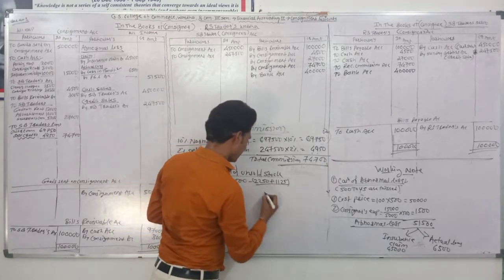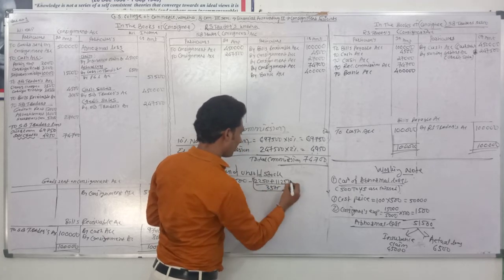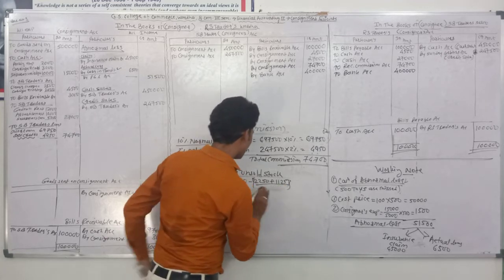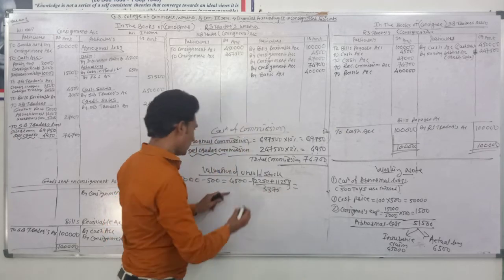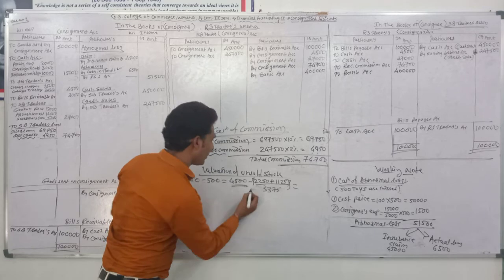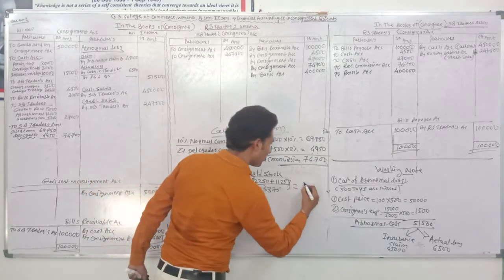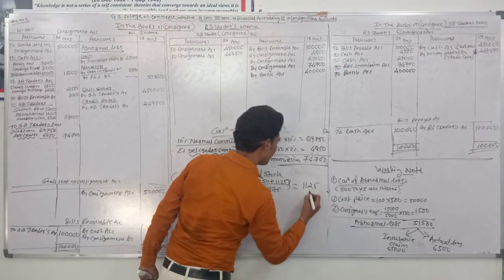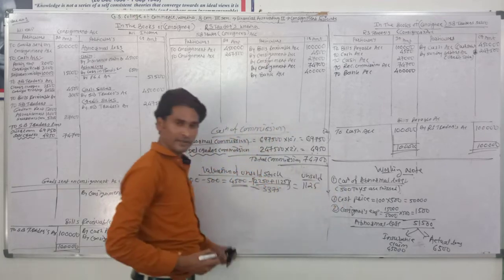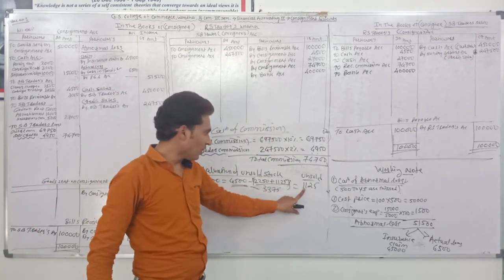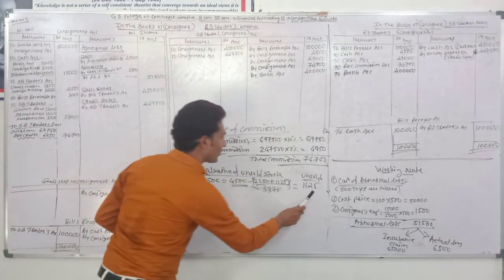It means 3,375 toys are sold. So out of 4,500 it's deducted 3,375. It means 1,125 are unsold. Understood that? There is stock of 1,125 toys.